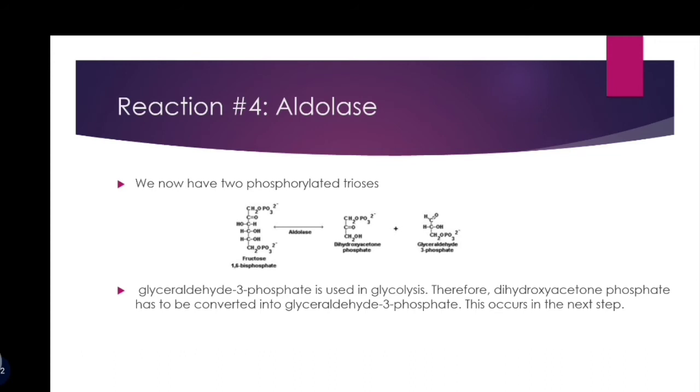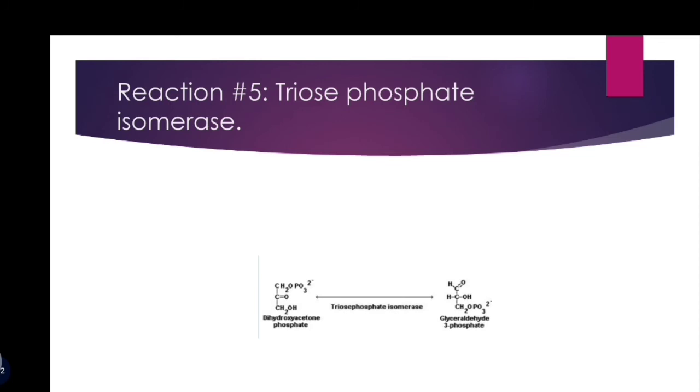Glyceraldehyde 3-phosphate is used in glycolysis. Therefore, dihydroxyacetone phosphate has to be converted into glyceraldehyde 3-phosphate. This occurs in the next step. In reaction 5, dihydroxyacetone phosphate will be changed into glyceraldehyde 3-phosphate, and this reaction is done with the help of triose phosphate isomerase.